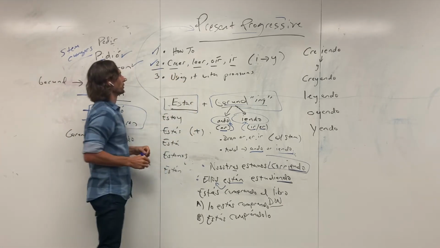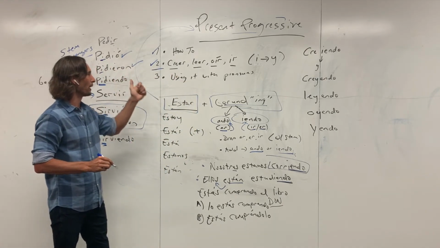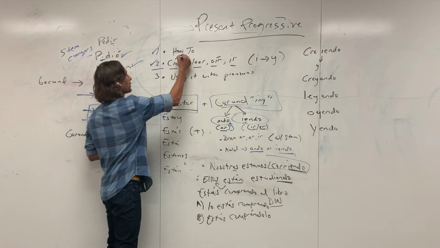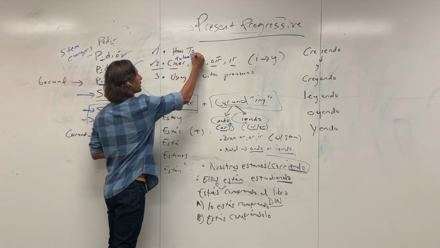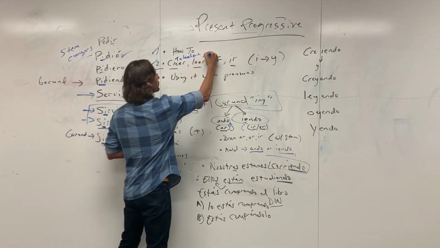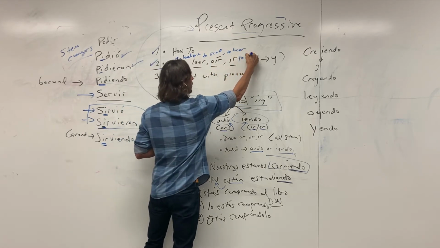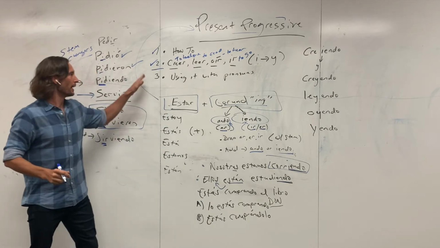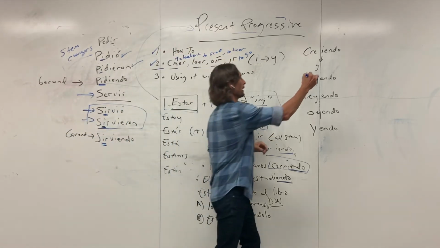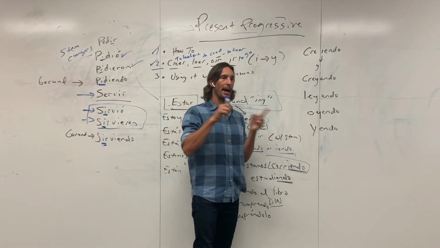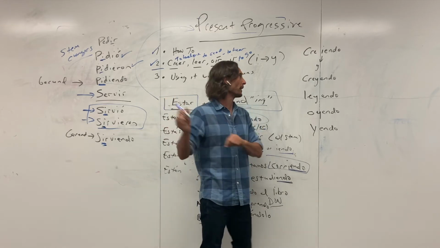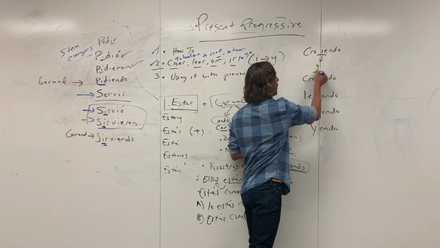I want to bring you to number 2 here: creer, leer, oír, and ir. This is to believe, to read, to hear, and to go, right? That's what those mean. In their gerund form, in much the same way we had an E to I change, you're going to have an I to Y change here.